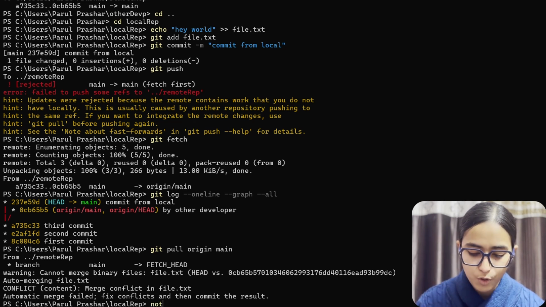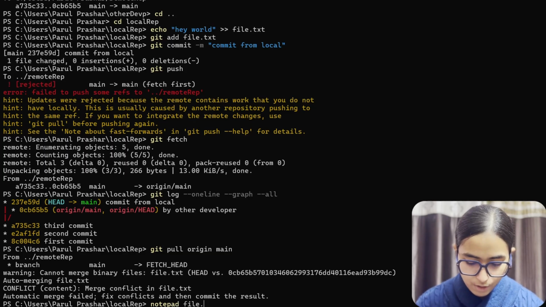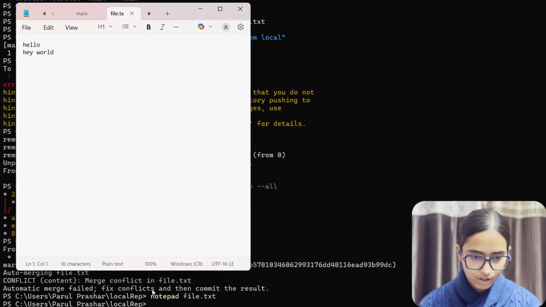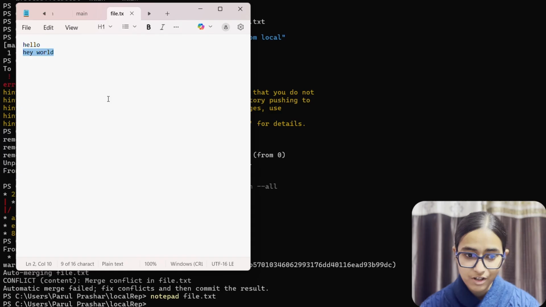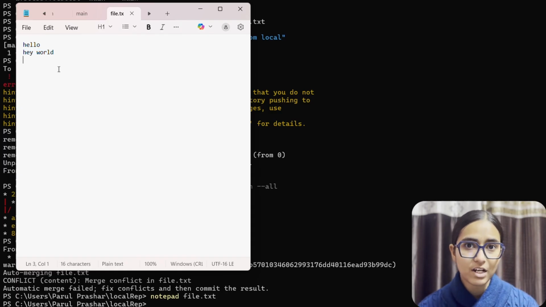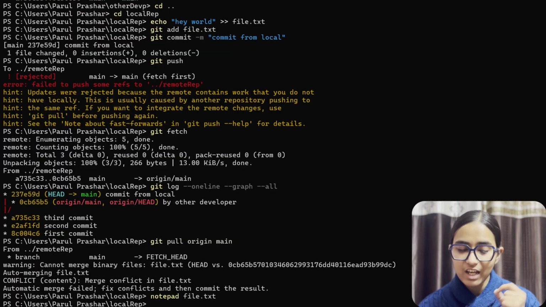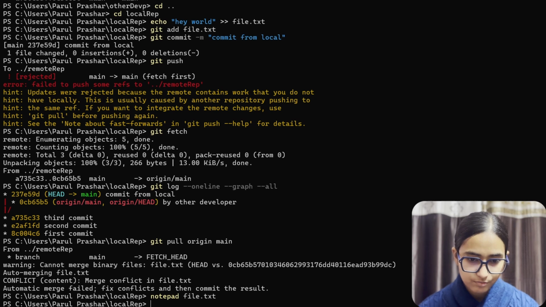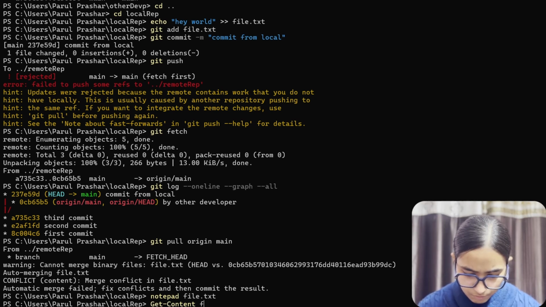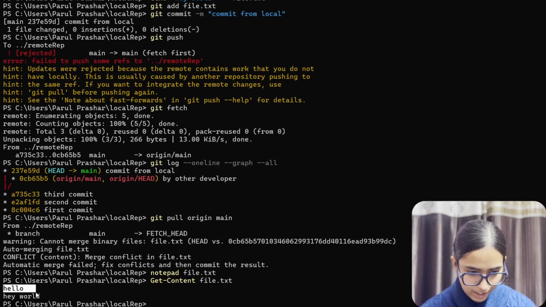So let's first do the Notepad. Notepad file.txt. So we have hello and hey world, and we have had so many contents, but those contents have been updated continuously. So this is what it tells, the things that have happened. So let's write the contents in the terminal itself. Let's do it. file.txt. So we get hello and hey world. So these are the things that we did.